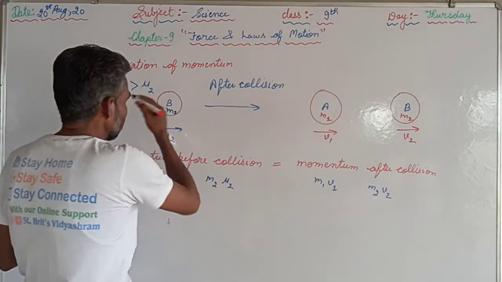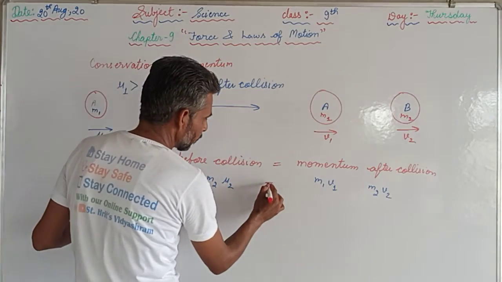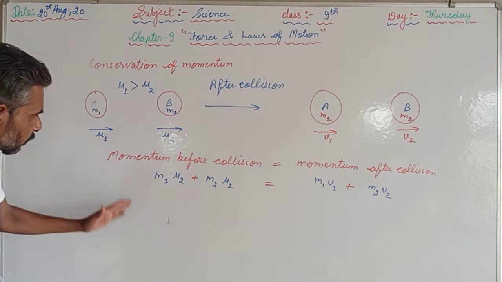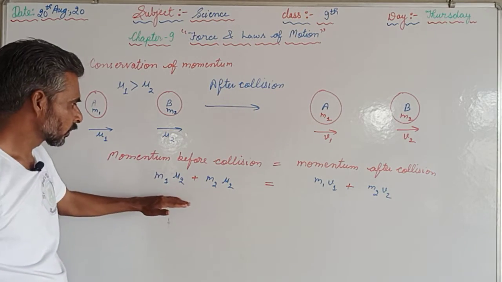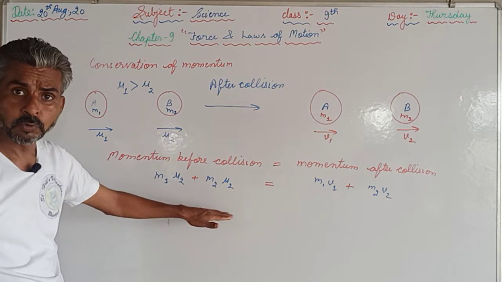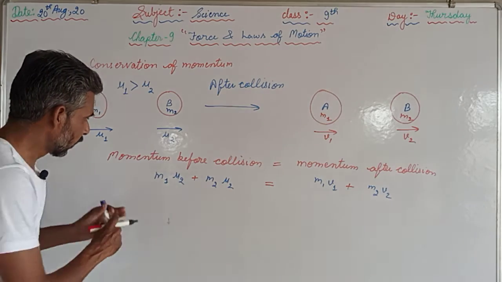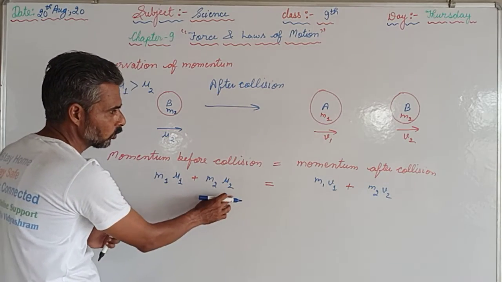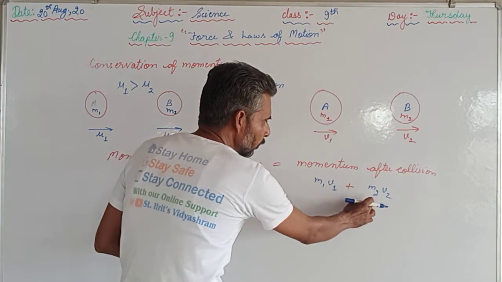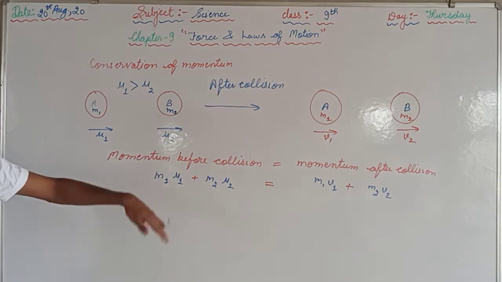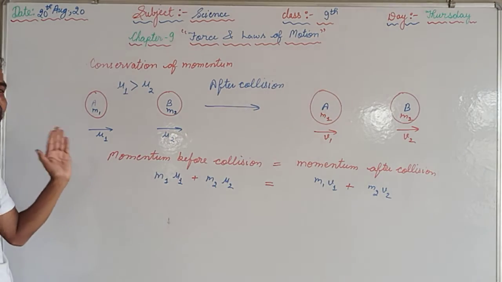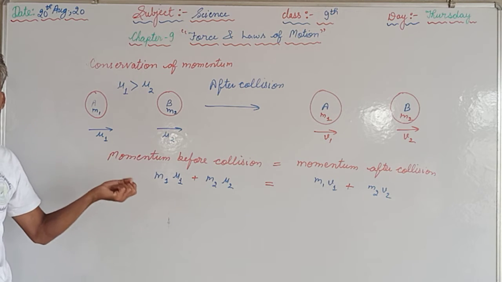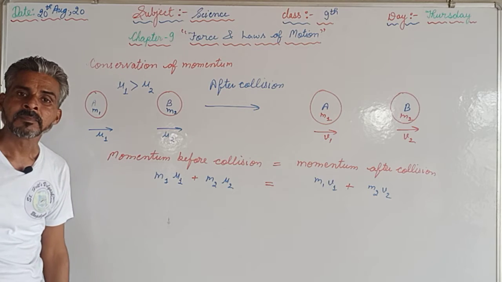According to the conservation law of momentum, their sums will be equal. The momentum before collision is m1 u1 plus m2 u2, and after collision m1 v1 plus m2 v2, where m1 and m2 are the masses of balls A and B respectively. u1 and u2 are the initial velocities with which the balls are moving.